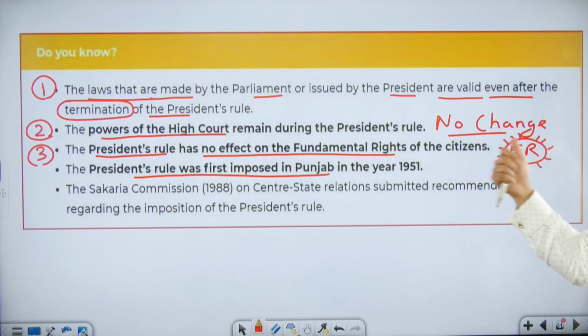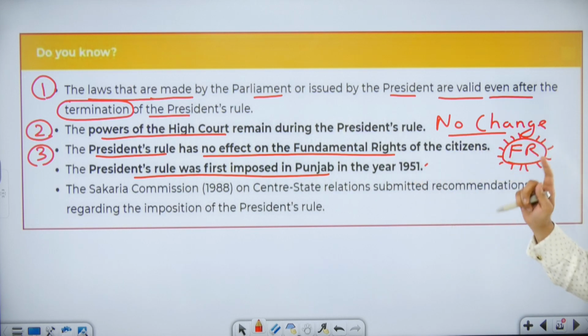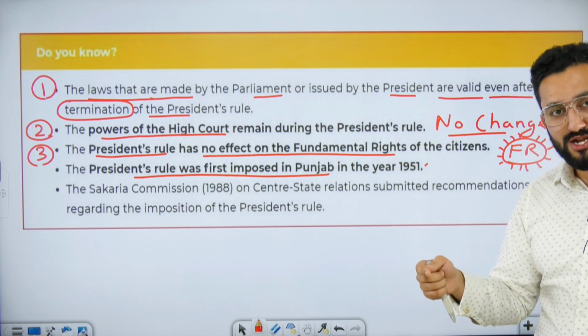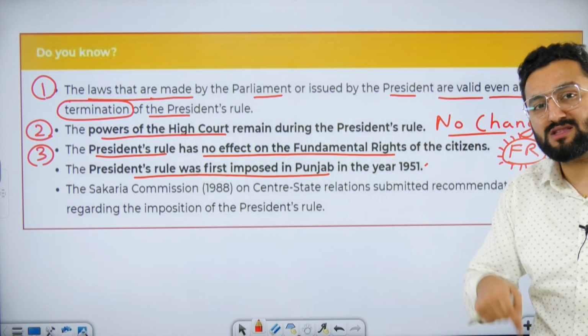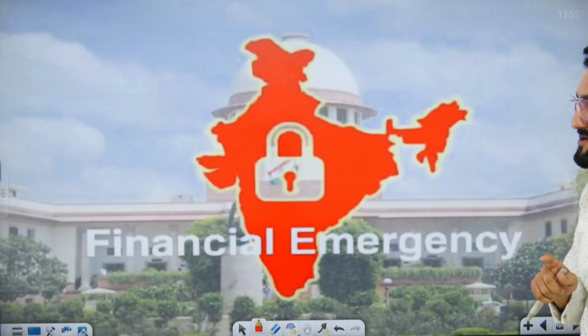No change on High Court, fundamental rights, no change, no impact. First imposed in Punjab, 1951, and I told you that it will continue. It is not like these laws cease to exist the moment president rule is removed. Please remember it.